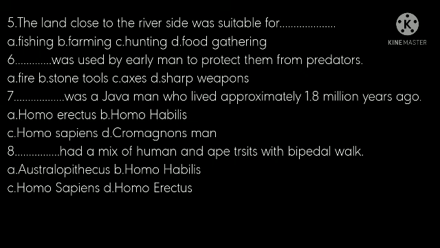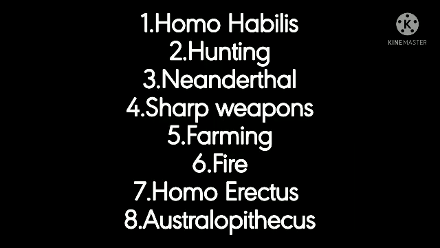Dash had a mix of human and ape traits with bipedal walk. See the options: Australopithecus, Homo habilis, Homo sapiens, Homo erectus. Which is the correct answer? Yes, Australopithecus. Australopithecus had a mix of human and ape traits with bipedal walk. Answers for choose the correct answer.